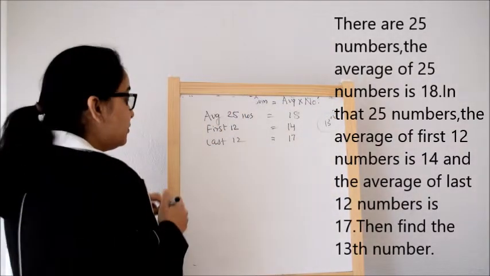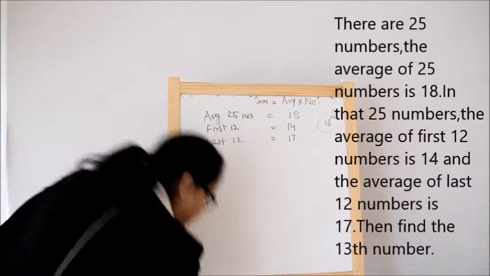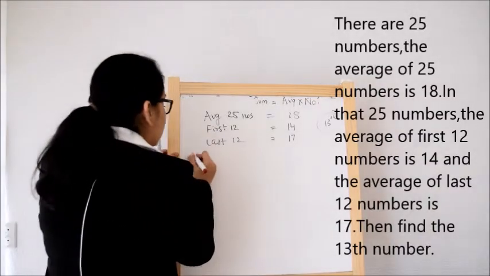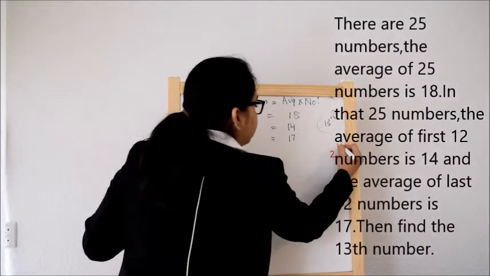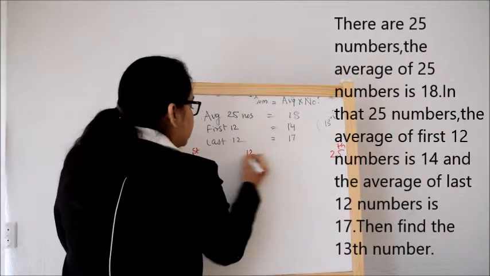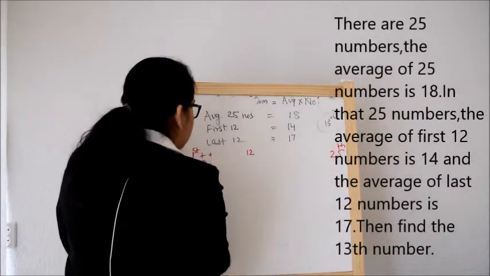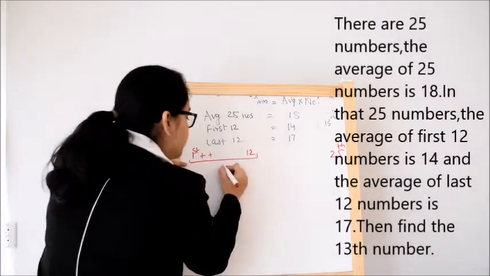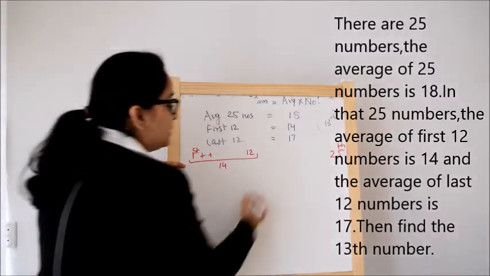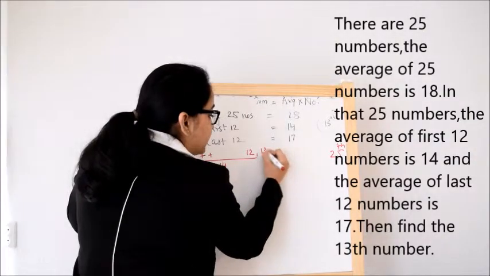Okay, so now what we understand from the question, there are 25 numbers, first number till 25th number, and these are the first 12 numbers whose average is 14. Then there is one 13th number.